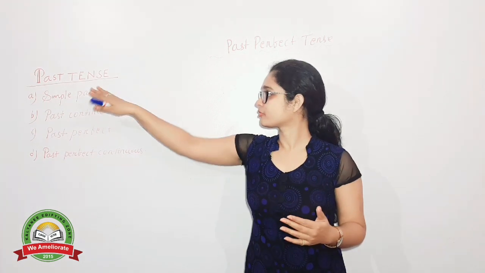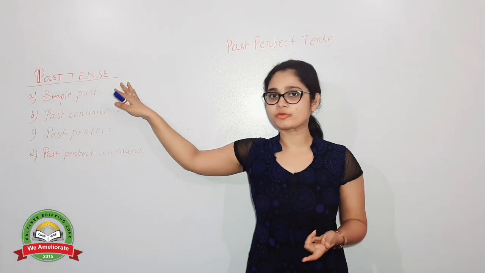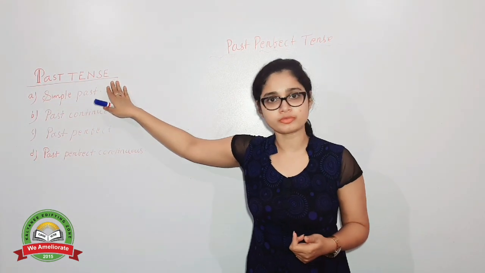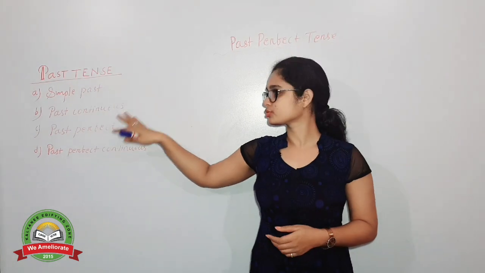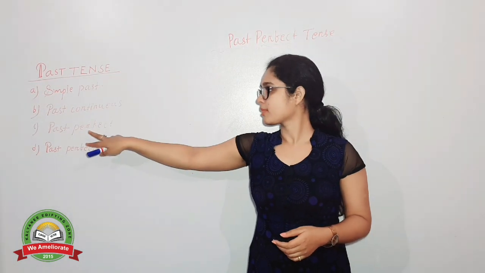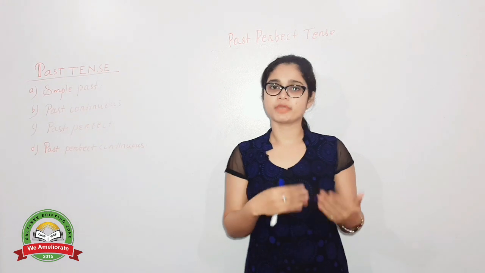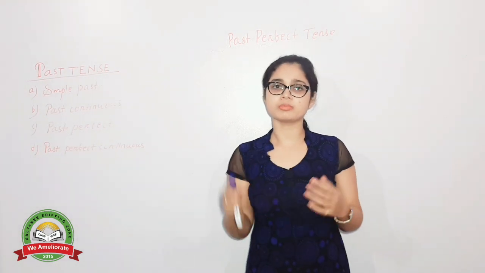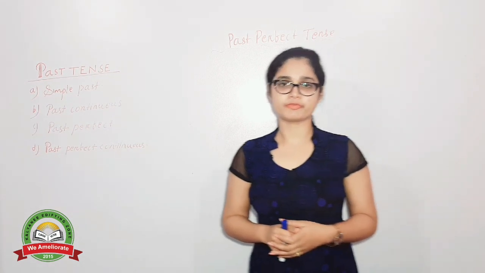And from the past tense, as before I had told you, tense has 4 forms and past tense has also 4 forms. And we have already completed the first 2 forms. Today we are going to complete the third form of the past tense, that is past perfect tense. Okay. So as usual, the way I let you know is by having some structure. Here also we are having a structure of past perfect tense.